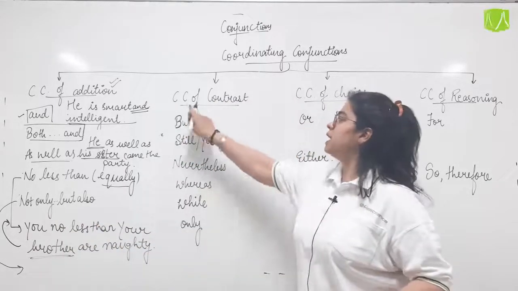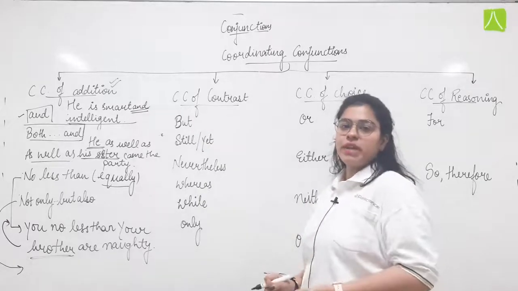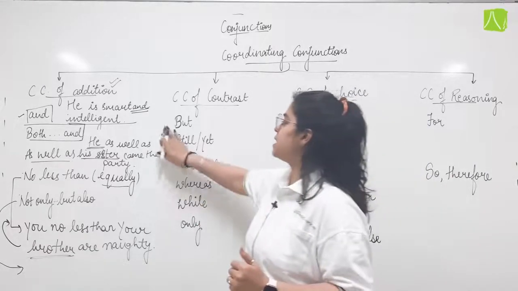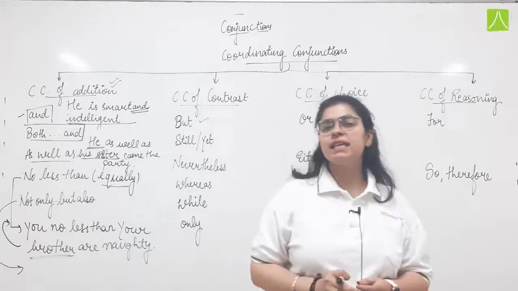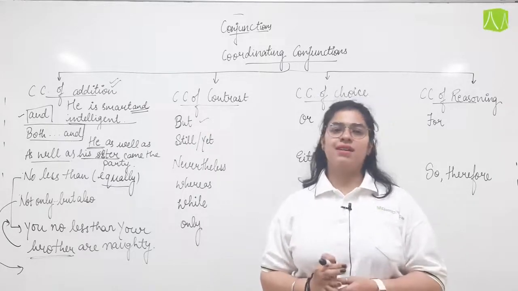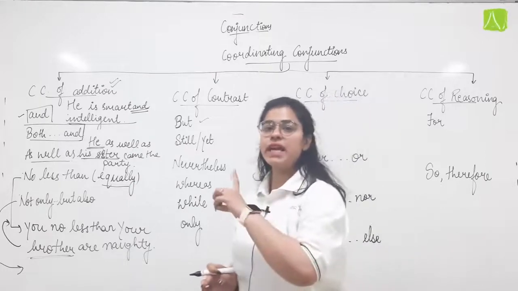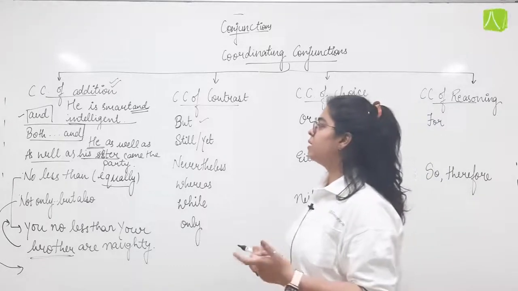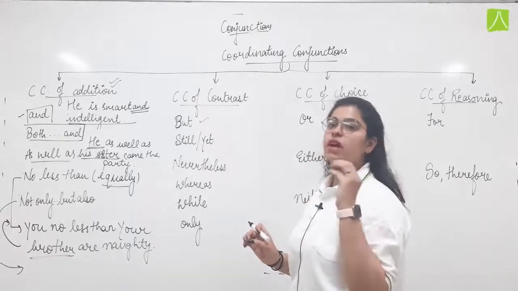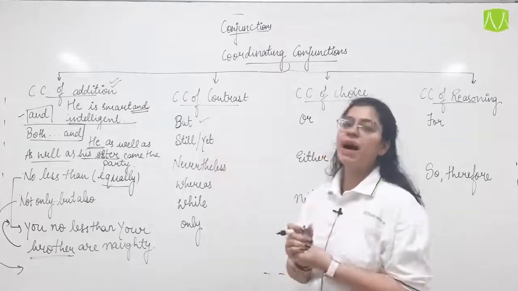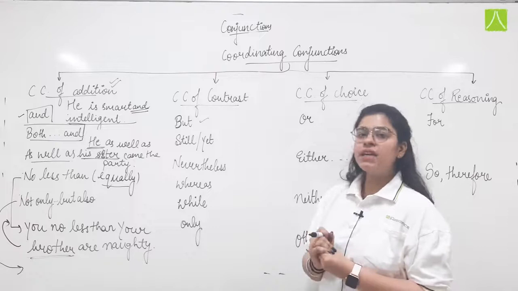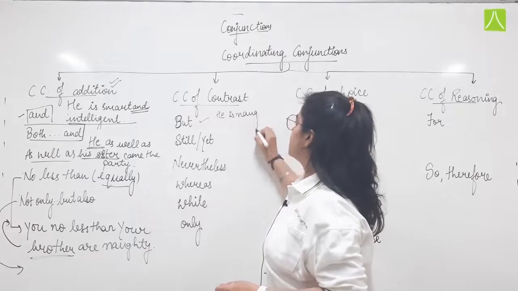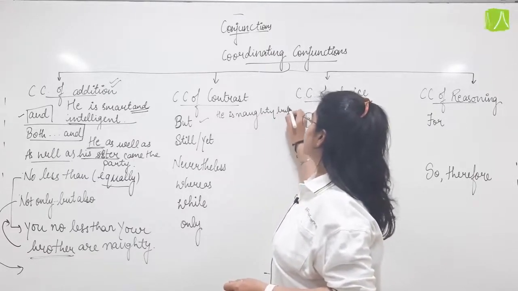Now we come to the coordinating conjunctions of contrast. Contrast means when two things are opposite to each other or different from each other. For example, the first one is but. He is naughty but smart. So there I am giving one negative trait for a person and one positive trait. When we are giving a contrast between the two traits, we will use but. He is naughty but smart.